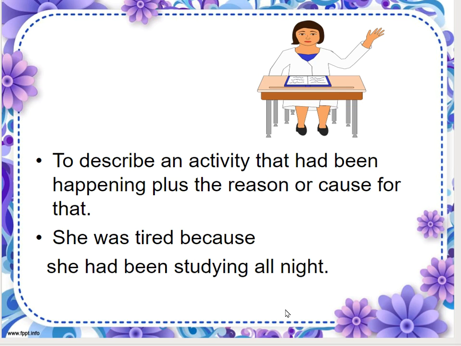So we are connecting it to a cause. She was tired because she had been studying. She was exhausted because she had been studying. She was sleepy because she had been studying all night. So sometimes this tense is used to give us a cause, or sometimes it can be a result.